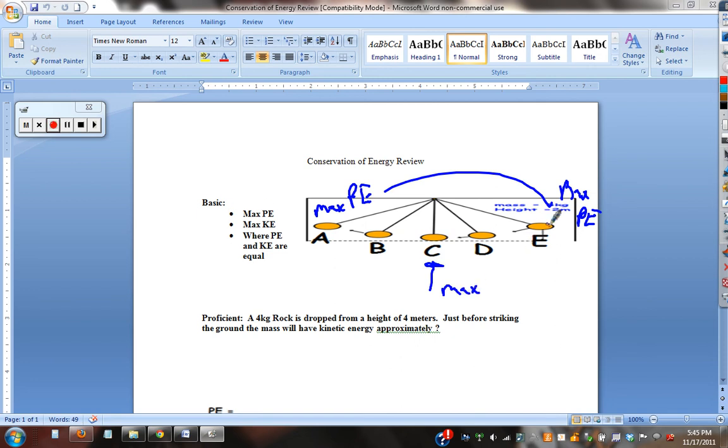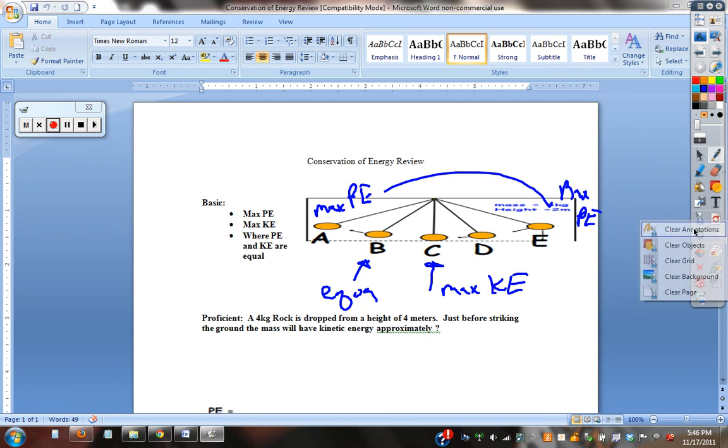This might not make as much sense to you. This is a swinging pendulum. So it goes slow, fast, slowing down, stop. If you've been on a swing, you know what this looks like. Picture this as a swing. This is max kinetic energy, and halfway between the two is where they're equal. That's the basic. Let's go to proficient now.